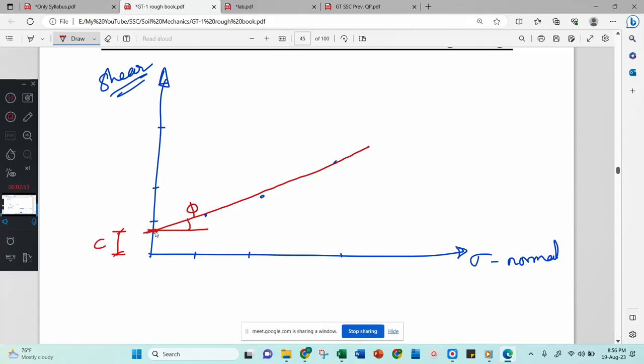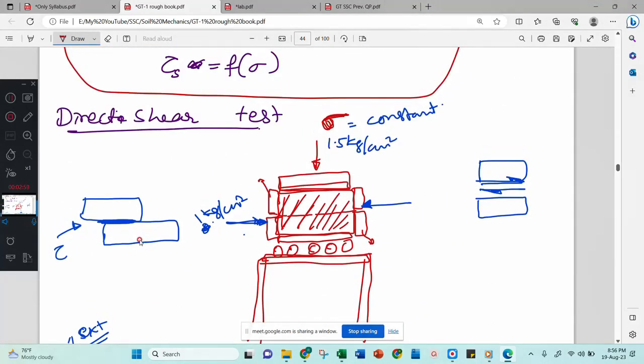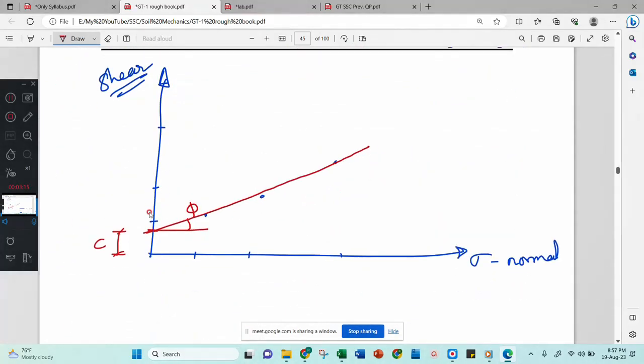Now look here, these stresses whatever you apply here, this is a failure stress, agree? That is your failure shear stress. Failure shear stress is nothing but what? Strength. That is nothing but strength. Therefore I will call these points strength points.